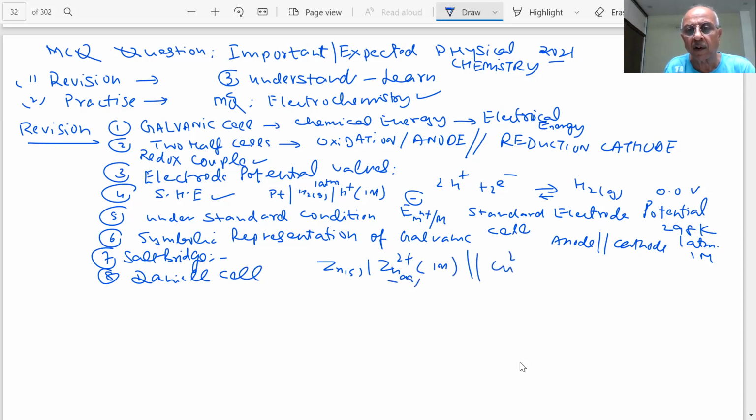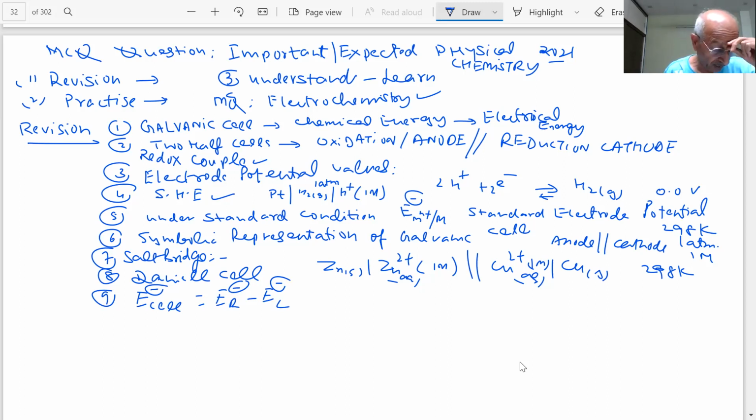And what you have? Copper 2 plus and copper 1 molar. Standard conditions: 298 K and 1 atm pressure, 1 molar concentration, student. How do you find the cell potential? E naught cell is equal to E naught right minus E naught left. Am I right? Yes. This is important because questions are going to be asked on this, student.